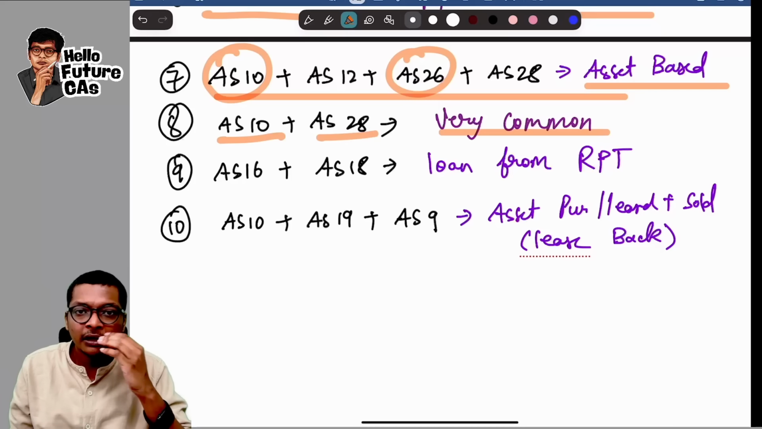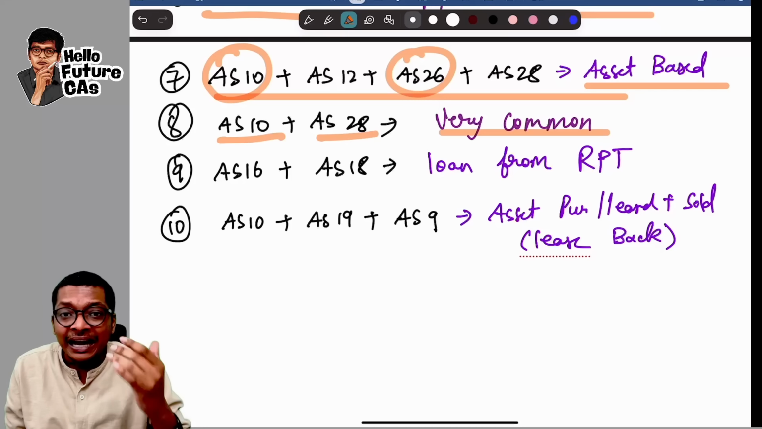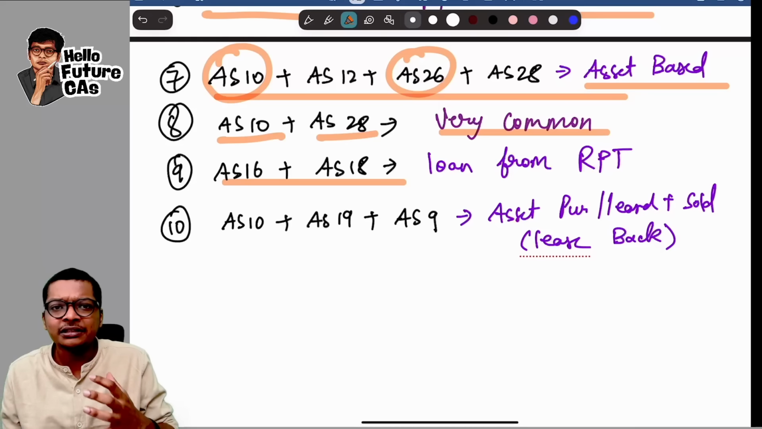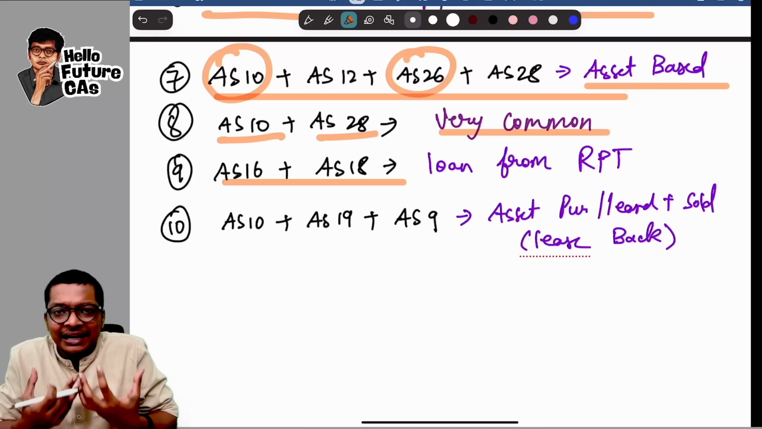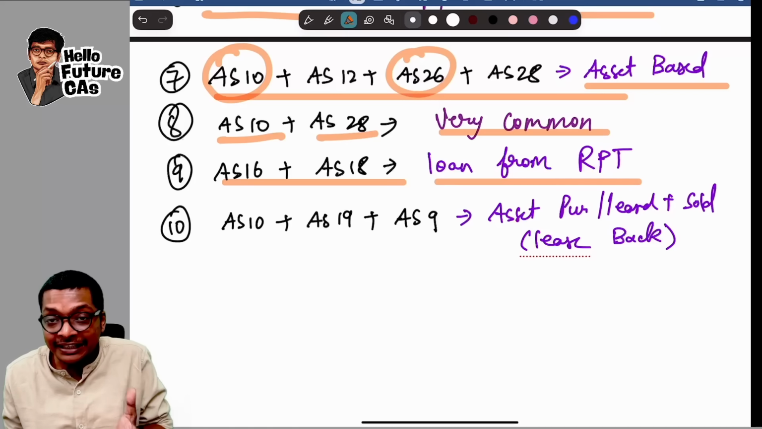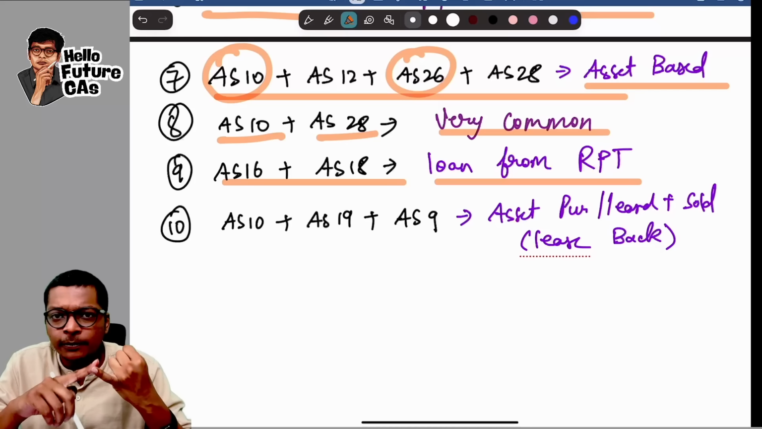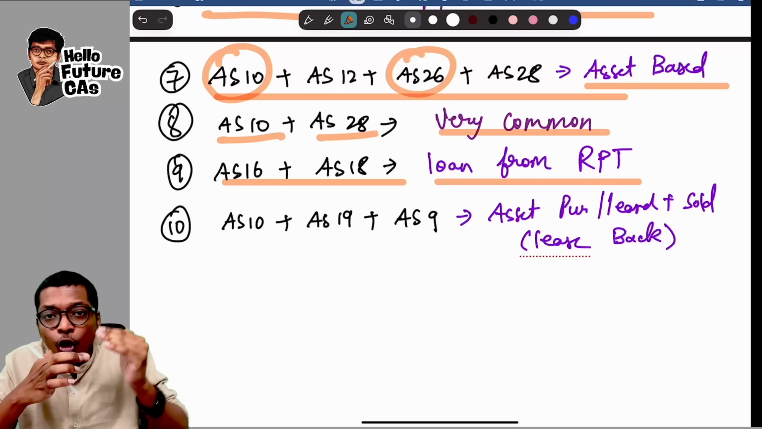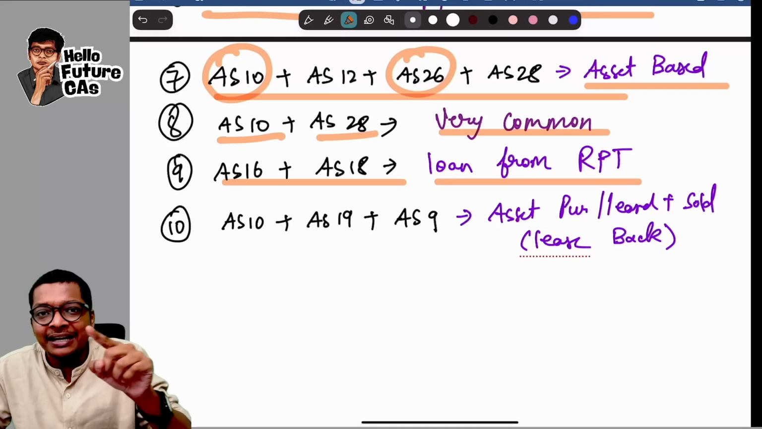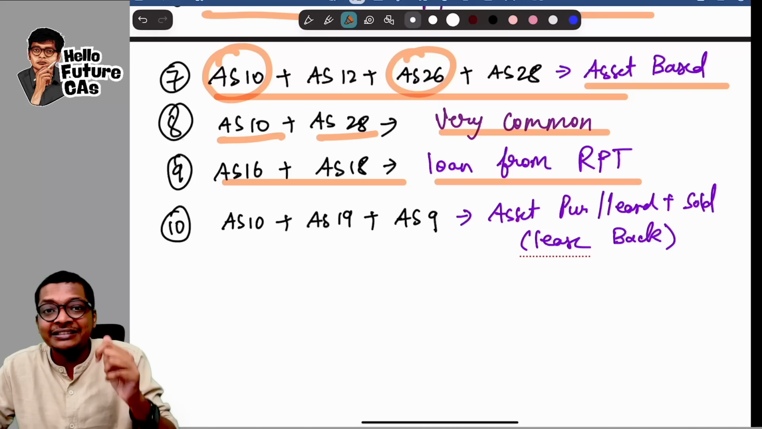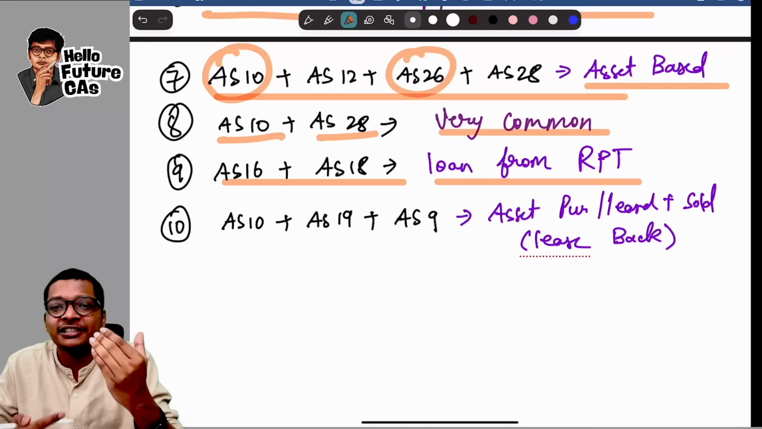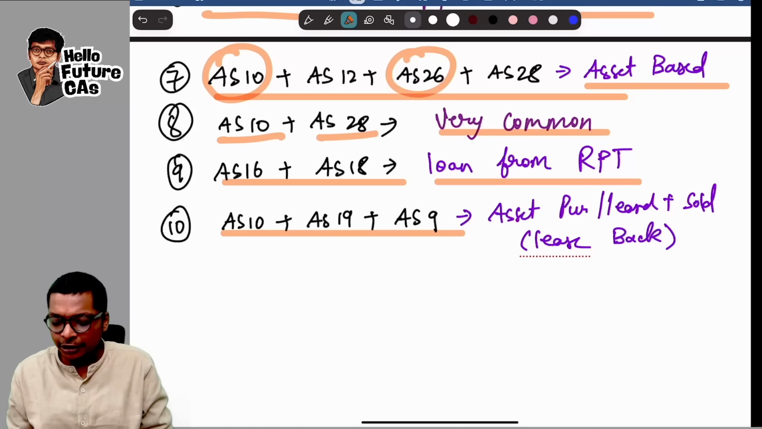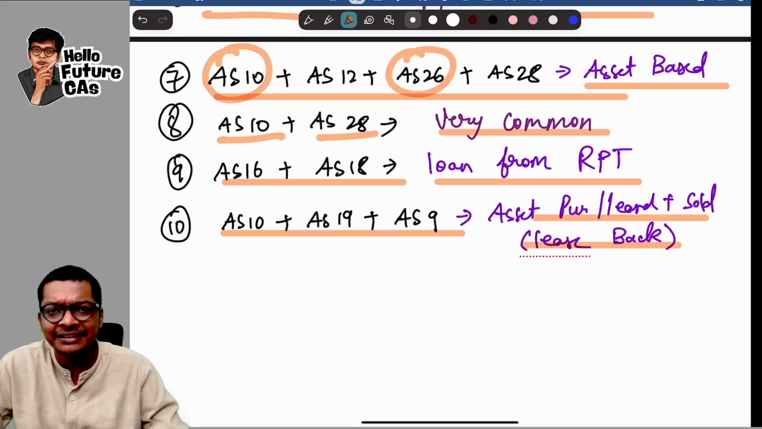This you know. Now an untested area which can come as the next milkshake, so be ready, guys: AS 16 plus AS 18. Sir, I am borrowing for an asset and that loan is taken from a related party. So they can test your borrowing, whether I should capitalize this asset, and the borrowing will be at a little lower interest rate. So related party transactions also may come. These are untested areas, and this is another possible combination, guys. Then AS 10, 19 and AS 9: basically asset sale and lease back is another combination.